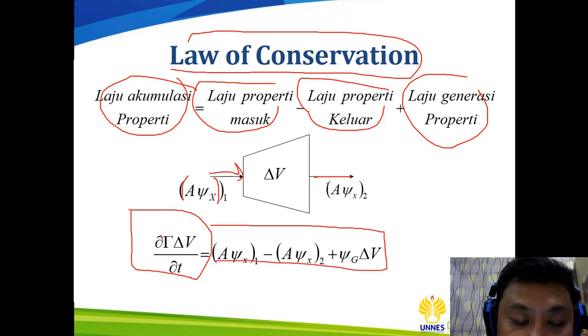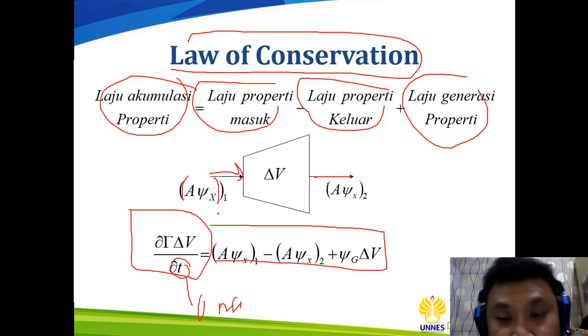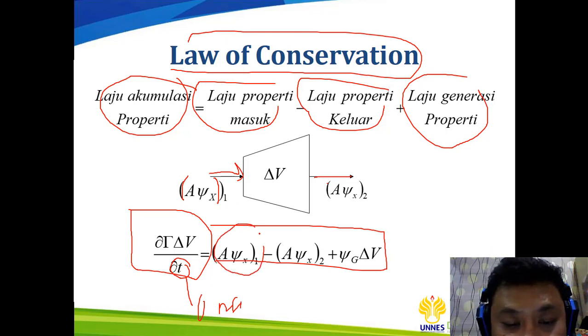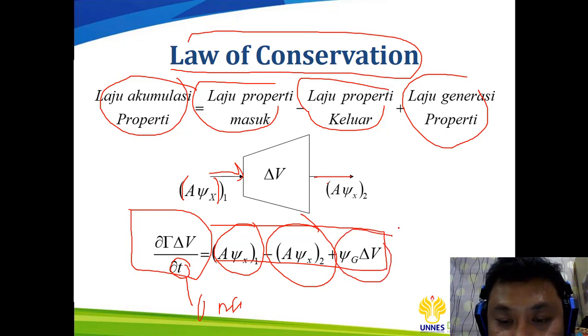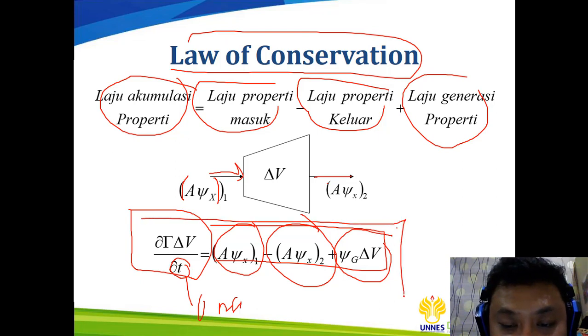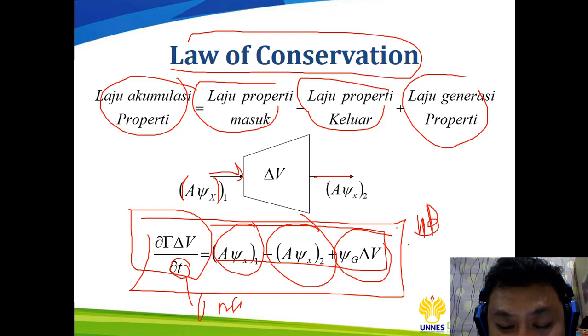The accumulation is dC dV over dt, the input is the flux at x point 1, the output is the flux at x point 2, plus C generated times delta V. This is actually the basis of the mass balance.